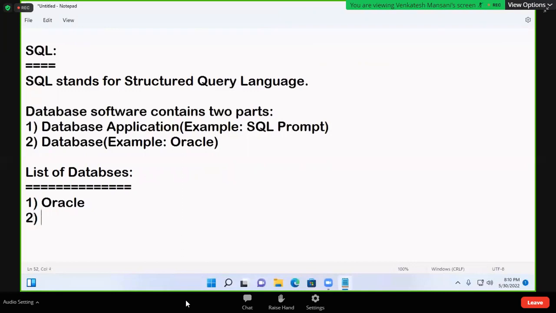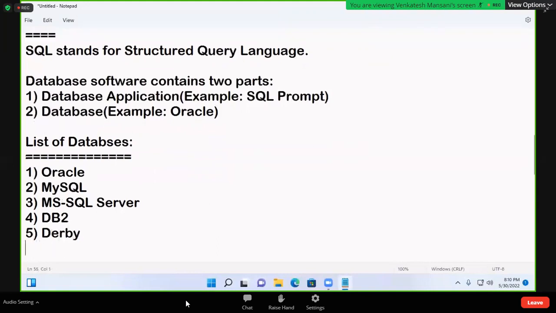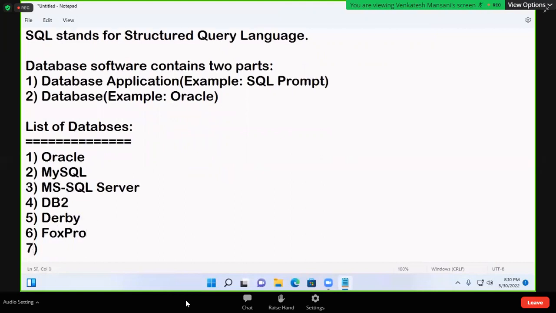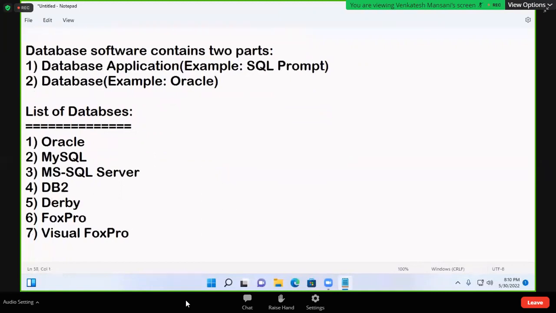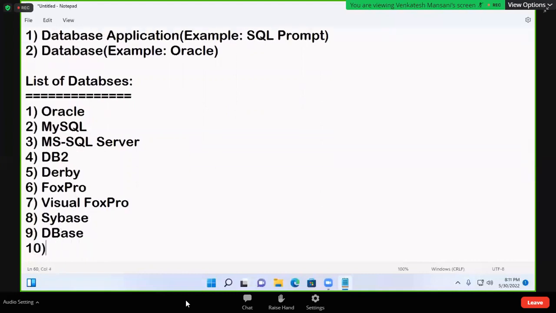Oracle, MySQL, MS SQL Server, DB2, Derby, Fox Pro, Visual Fox Pro, Sybase, DBase. So many databases are there.